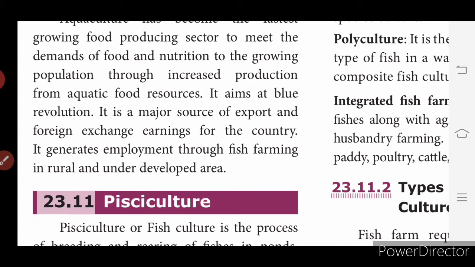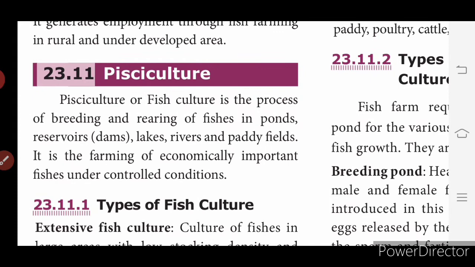Okay. The next, pisciculture or fish culture, is the process of breeding and rearing of fishes in ponds, reservoirs, lakes, rivers and paddy fields. It is the farming of economically important fishes under controlled conditions. Aquaculture and pisciculture are more or less the same. Aquaculture is of two types: one is freshwater aquaculture, the other is marine water aquaculture. Whereas pisciculture, the fish culture, is the process of breeding and rearing fishes in ponds, reservoirs, lakes, rivers, and paddy fields. So, types of fish culture.